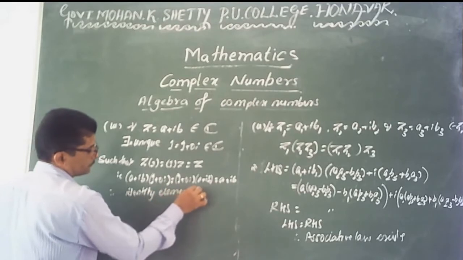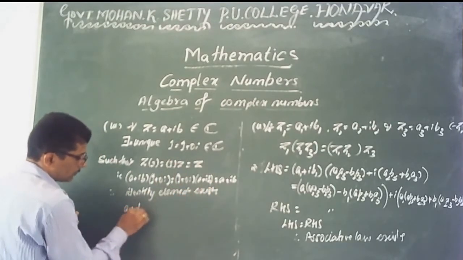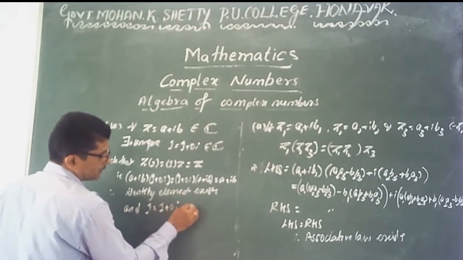Therefore the identity element exists, and 1, meaning 1 plus 0 into i, is the identity element.